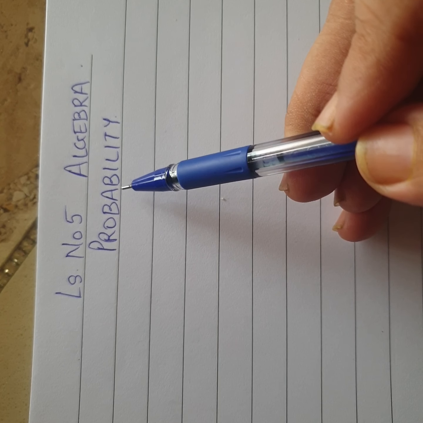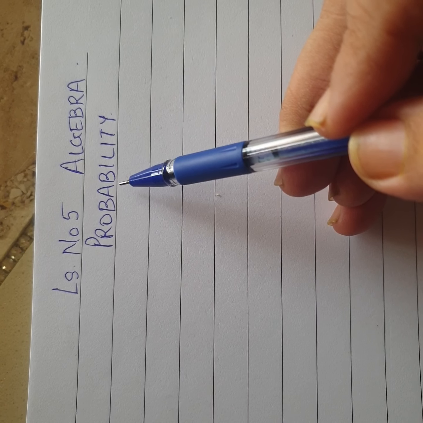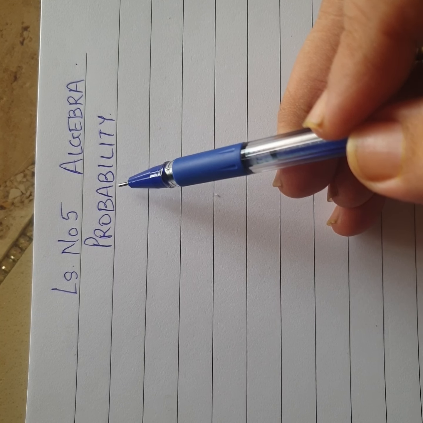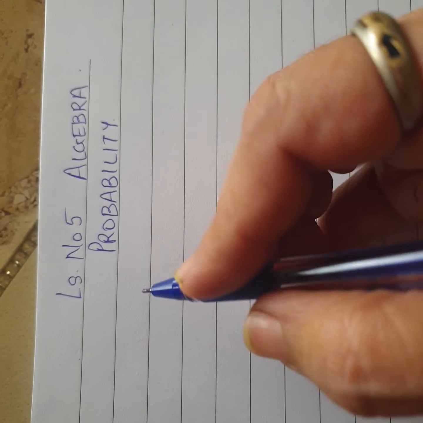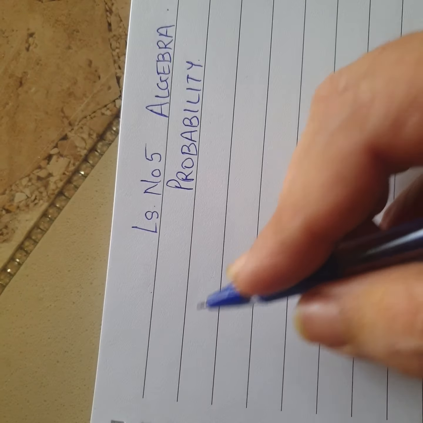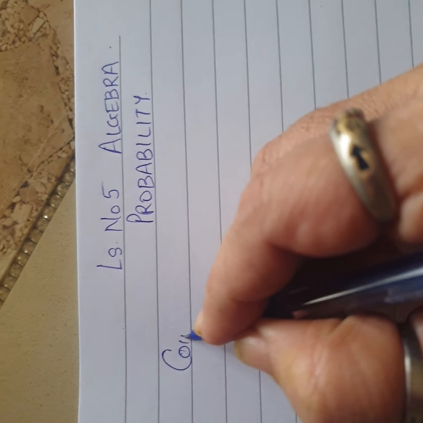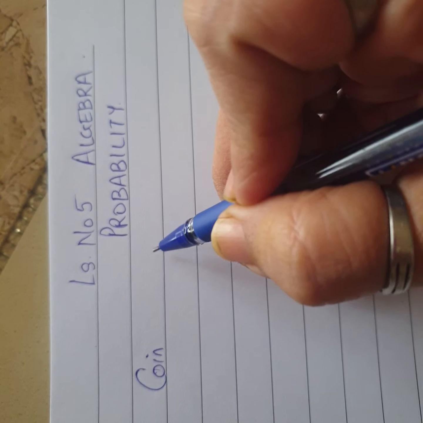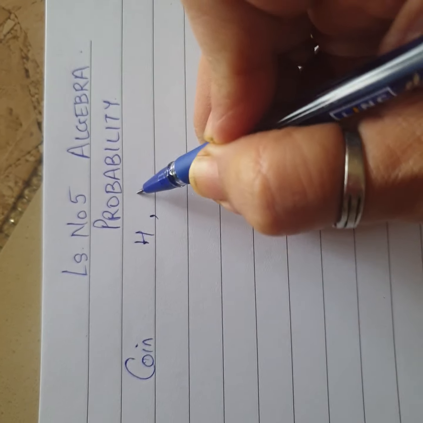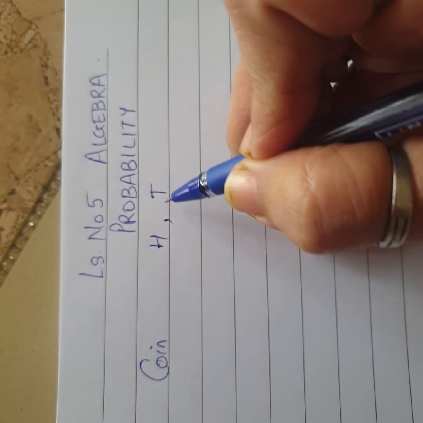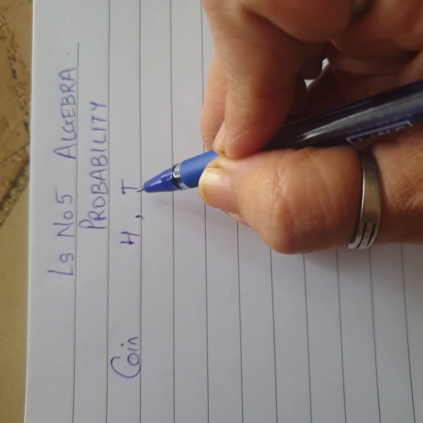For example, if I have got a coin and if I toss it, there are two possibilities. So what are the two possibilities there? When I toss it, I have two possibilities: one is getting a head and the other is getting a tail. Now how do we write this? I'll tell you later on. So this is head and tail.